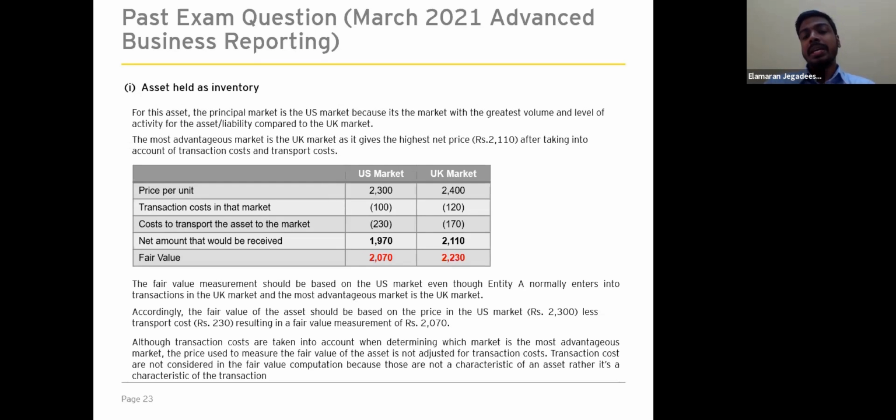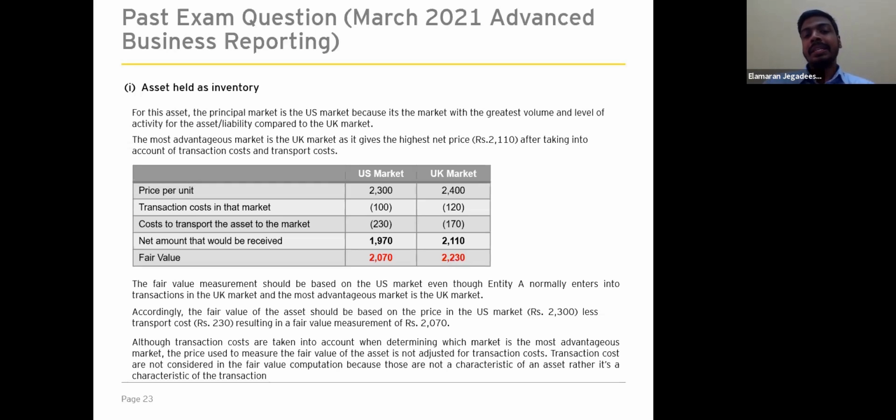Even though the most advantageous market is the UK market, how do we determine the most advantageous market? After deducting the transaction cost and transportation cost, the US market gives the net amount of 1,970, whereas the UK market gives you the net result of 2,110. So the highest net result is given by the UK market. Therefore, the UK market will be considered as the most advantageous market.